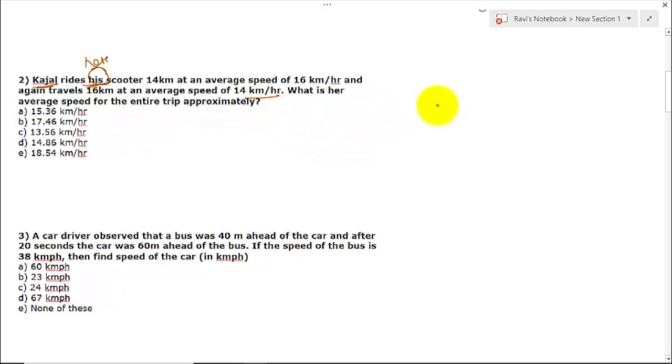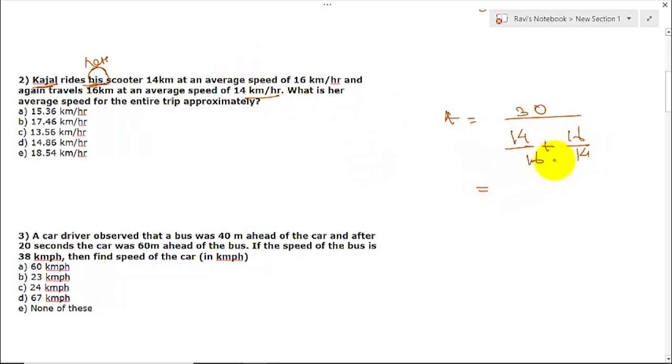So you know the formula of average speed is total distance divided by total time. What is the total distance here? 14 plus 16, that is 30. Now you have to divide by the total time. So what is time's formula? Distance by speed. Distance 14 by 16, and again 16 is the distance here by 14.